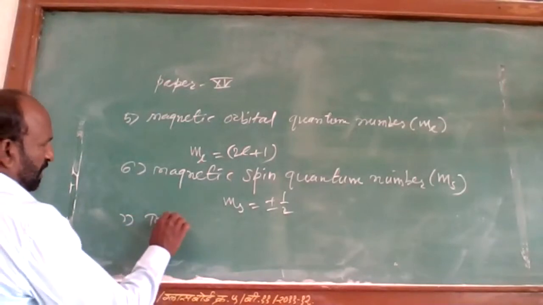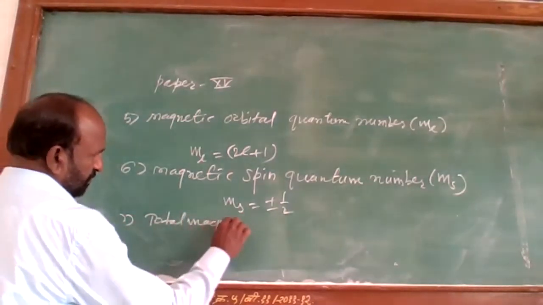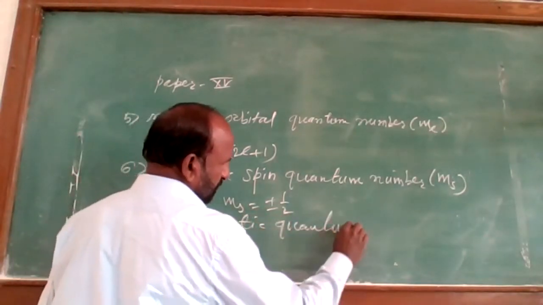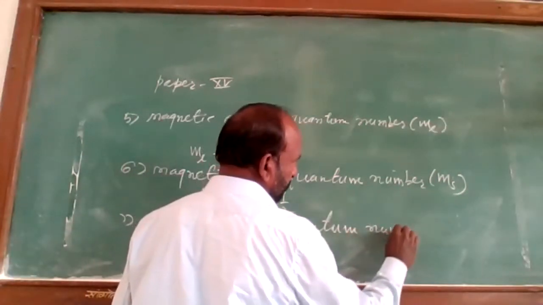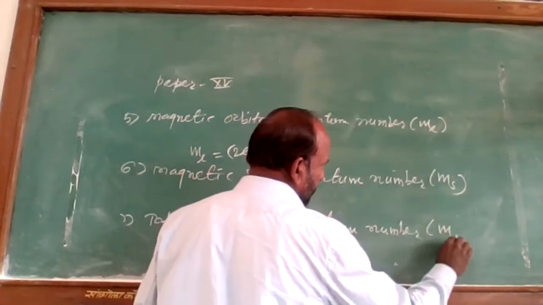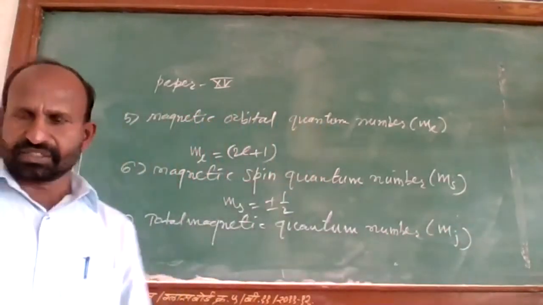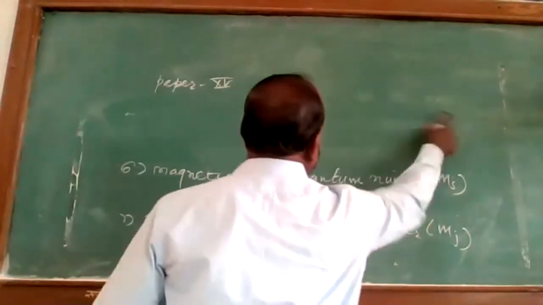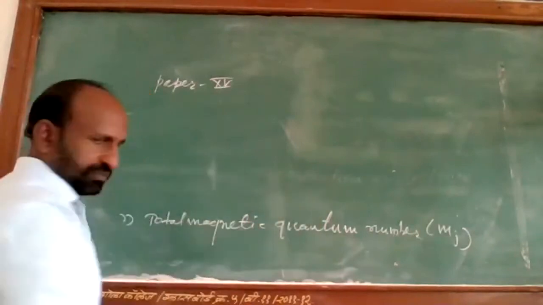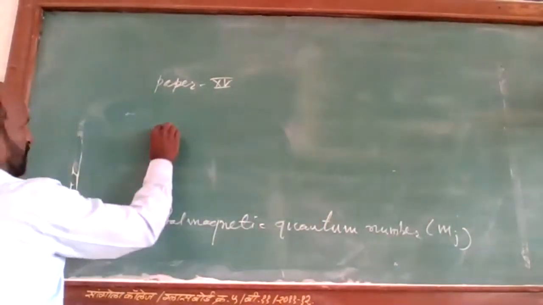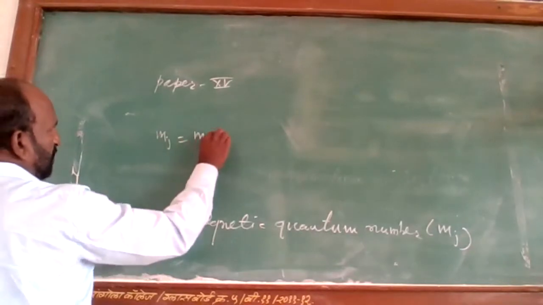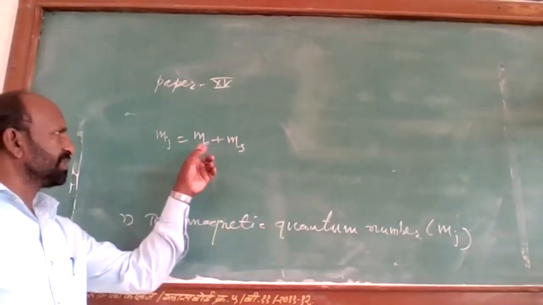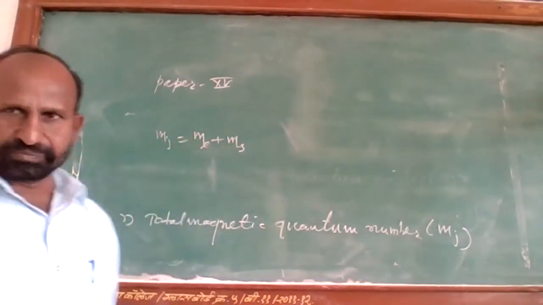And last is the total magnetic quantum number, that is given by M_J. That is the total magnetic quantum number. Now this quantum number is simply the sum of the magnetic orbital quantum number and the magnetic spin quantum number, M_L plus M_S. M_J is nothing but M_L plus M_S.